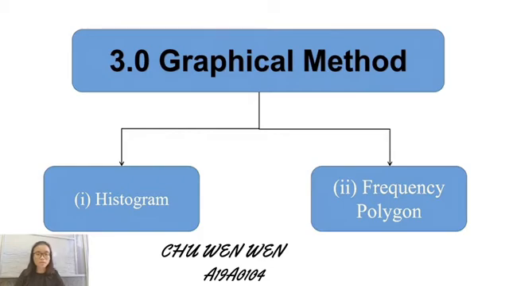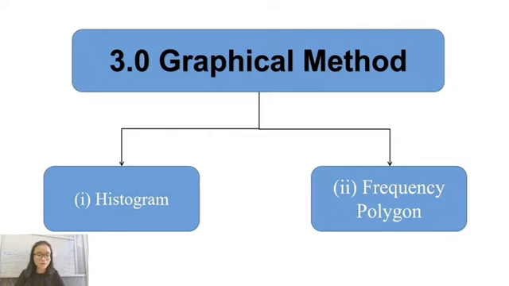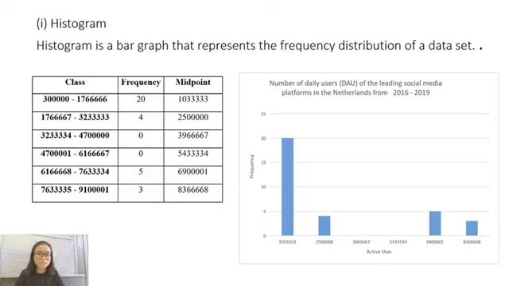For my part, I want to introduce the graphic method that we use in our assignment to describe our data. The graphic methods that we use are the histogram and frequency polygon. This is because our data is quantitative variable data, so we move to the histogram. A histogram is a bar graph that represents the frequency distribution of a data set. Before I draw this histogram, I calculated the midpoint by using the midpoint formula, that is the lower class limit adding the upper class limit and divided by 2.